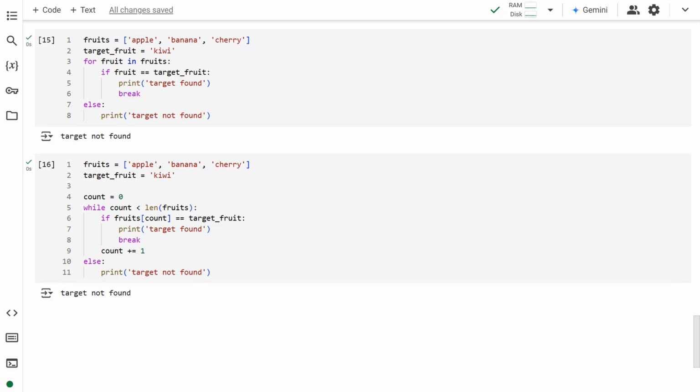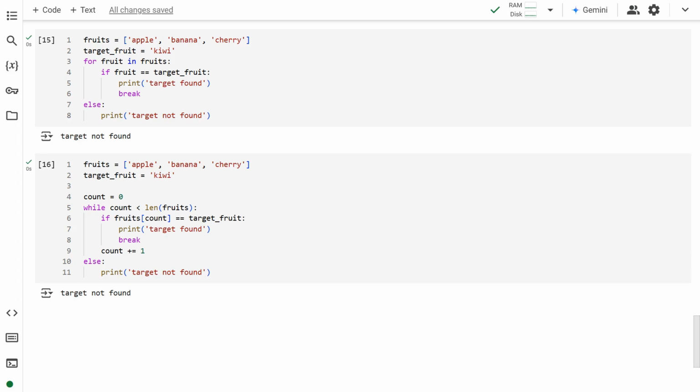But if the fruit is not found, we have to print that the target is not found. This is where the else part comes in. The loop will not break, as the target fruit is not in the list. So the else part will get executed, printing that the fruit was not found. The next example with while loop does the same thing. Only the syntax is different.